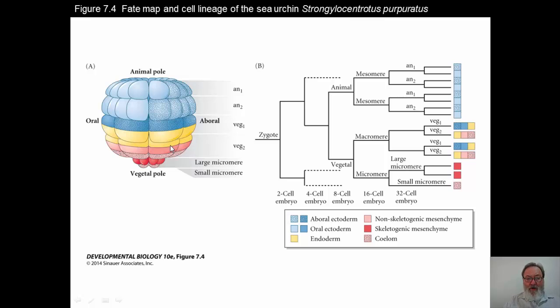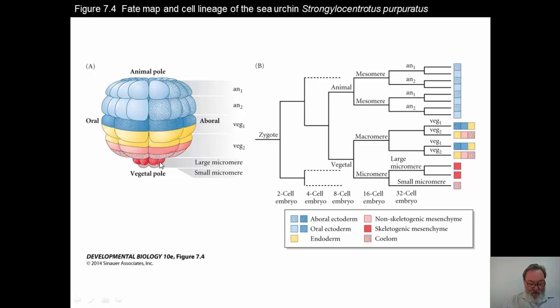The micromeres, there are two categories of micromeres. There are the large micromeres. They're the first tier. They're the darker red color there. And you can see that they're distinct but much smaller in terms of diameters than the cells that are up in the animal pole or the other cells in the vegetal pole. What the large micromeres do is form skeletogenic mesenchyme that forms the larval skeleton.